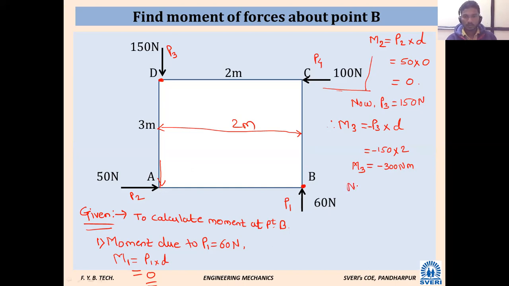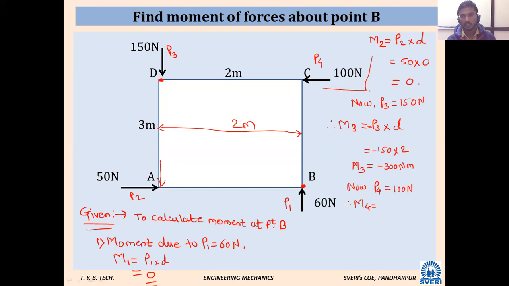Let us now take P4. How much force is there? 100 Newton. Therefore, M4 is equal to. Is it positive or negative? Negative.